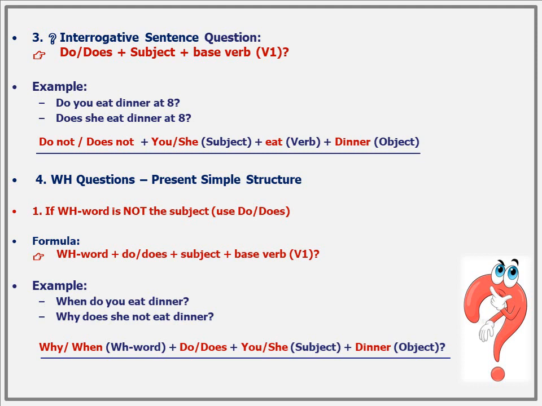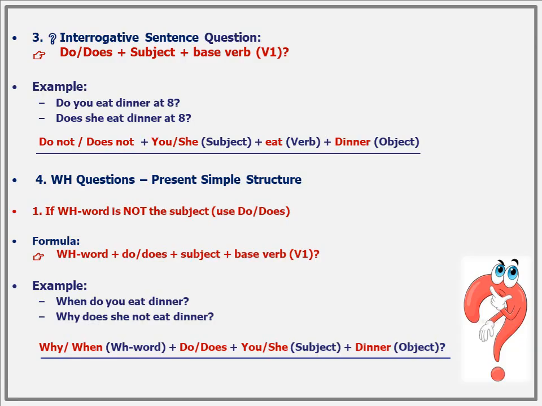Example. Do you eat dinner at 8? Does she eat dinner at 8? When we want to ask a question in present simple tense, we start with do or does. They are the magic words that help us ask. Use do with I, you, we, they. Use does with he, she, it. Important note, we do not use he or s in negative or question sentences.